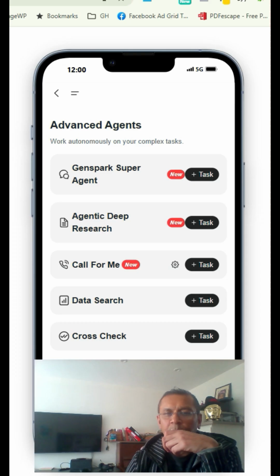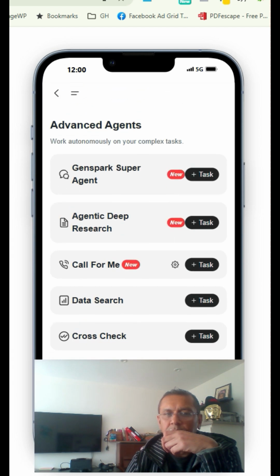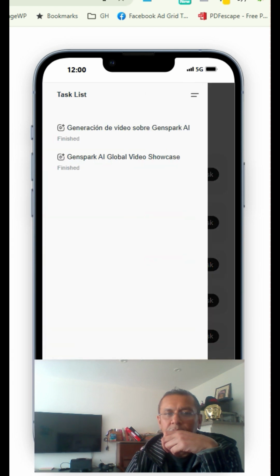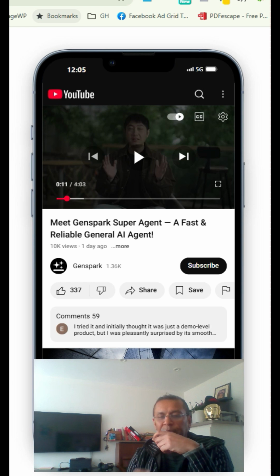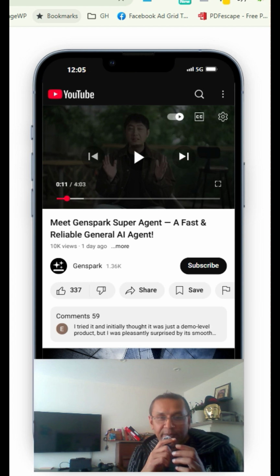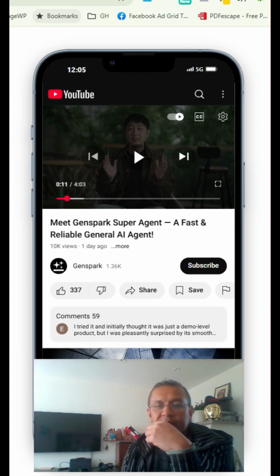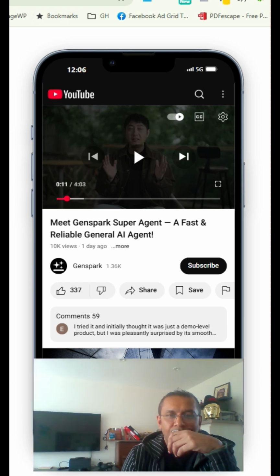I still can't completely work it out, but GenSpark has a bunch of interesting features. You can see there the menu, task list. So I'm sure you're going to go play with GenSpark AI yourselves. But it's really interesting to watch. This looks like the founder's video. I've speeded it up a little bit just so you can see some of the use cases that he demonstrates. Anyway, ready?